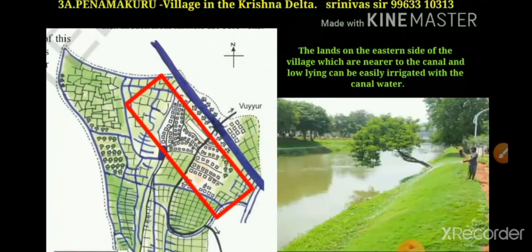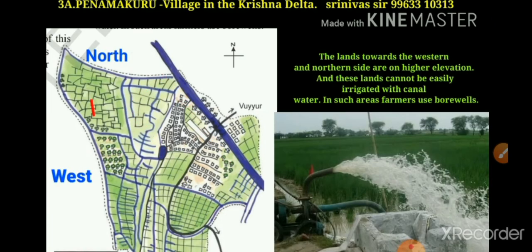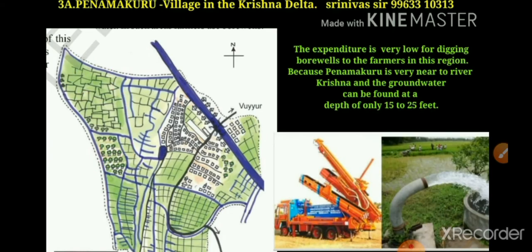The lands on the eastern side of the village, which are nearer to the canal and low lying, can be easily irrigated with canal water. The eastern side is near the Bandar canal, so they can easily grow crops there. The lands towards the western and northern side are at higher elevation and cannot be easily irrigated with canal water, so they use bore wells. Understand, children?